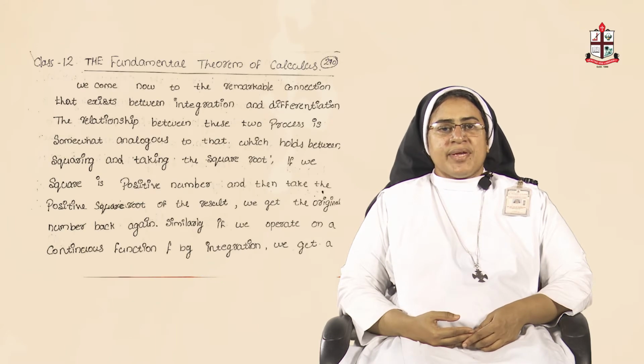Dear friends, today we are dealing with the fundamental theorem of calculus. Here we are going to establish a connection which exists between integration and differentiation. The relationship between the two processes is somewhat analogous to that which holds between squaring and taking the square root. That is, if you square a number 2, 2 square is 4. Again when you take the square root of 4, you are going to get the same 2 again.